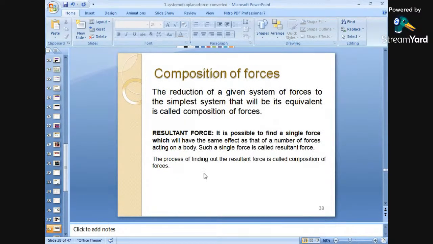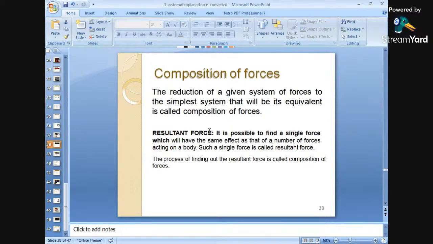Next is composition of forces. Next important topic is composition of forces. The reduction of a given system of forces to the simplest system that will be its equivalent is called the composition of forces. Composition means we have different forces and we have to replace them by an equivalent force. We are reducing the different forces into one equivalent force, okay. This is nothing but the composition of forces.